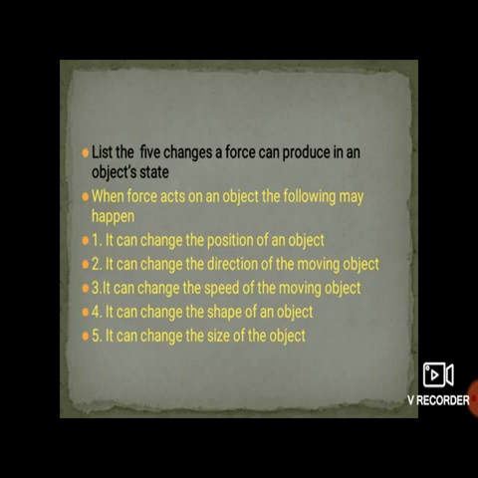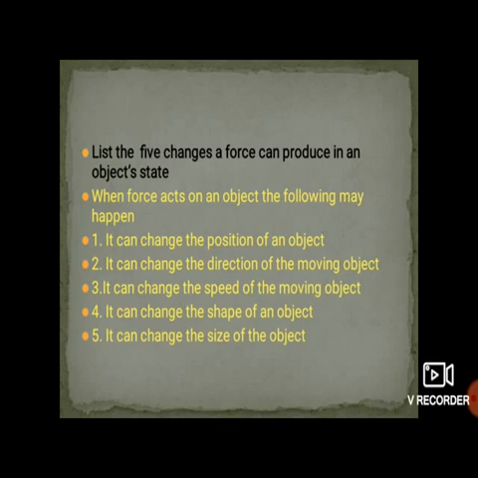After the application of force, what changes occur in that object? That you have to list out over here, students. These are the effects of forces. When a force acts on an object, the following may happen.